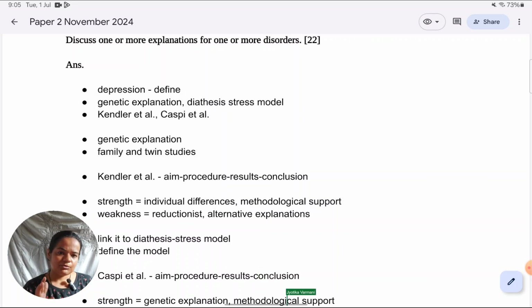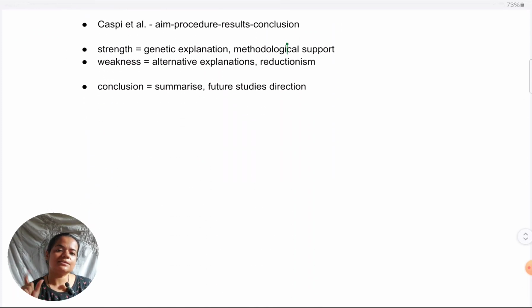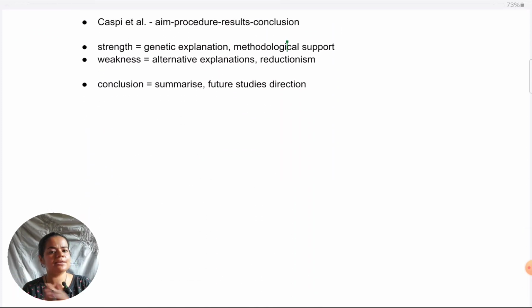Then giving Caspi et al. as an example, again a brief description of the study, strengths and weaknesses of the diathesis-stress model, giving examples from Caspi et al. And then in conclusion, simply summarizing the main arguments made, the strengths and weaknesses of those arguments, and then suggesting further research on how it could improve over the weaknesses. So that is how we can write a high scoring discuss answer.